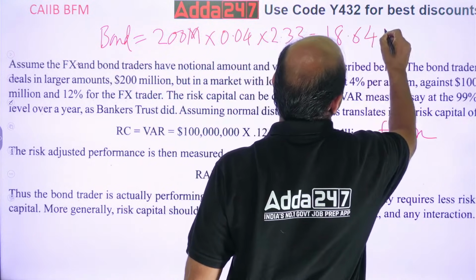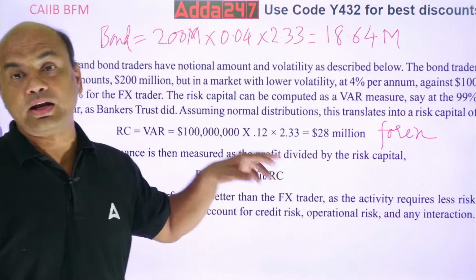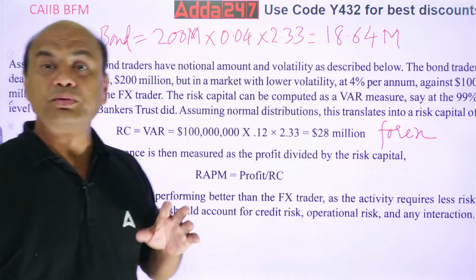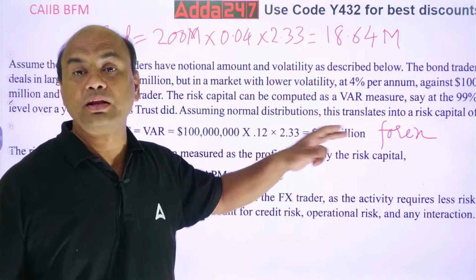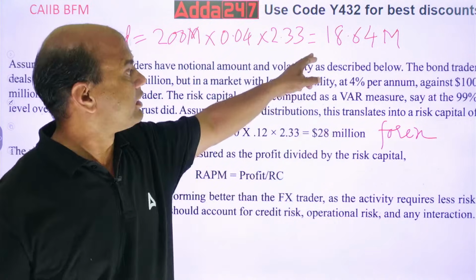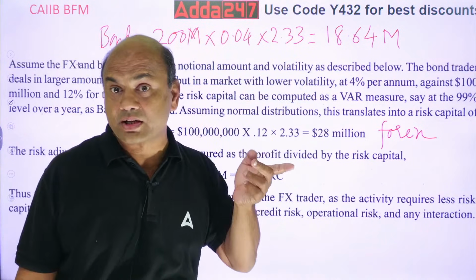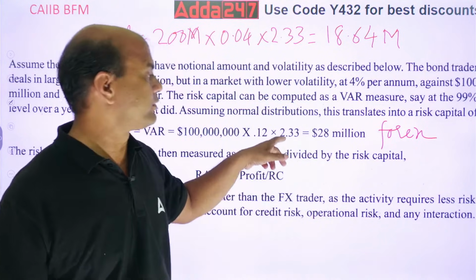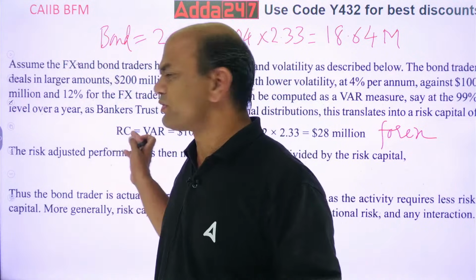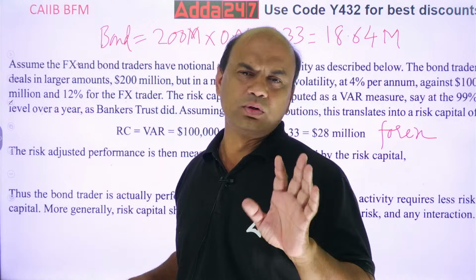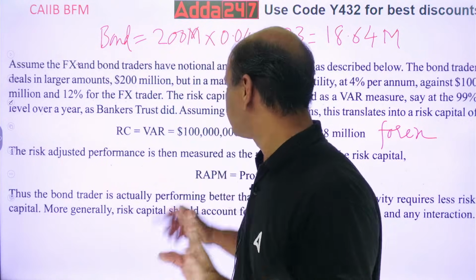18.64 million. Right? And here how much you are getting? 28 million. So who is more riskier? Riskier is Forex. Why? Because 28 million amount is at risk. Here only 18 million amount is at risk. So who is riskier if they ask you? Riskier is Forex. Who is getting more returns? Returns obviously Forex will be getting. See, rule is very simple. High risk, high returns.